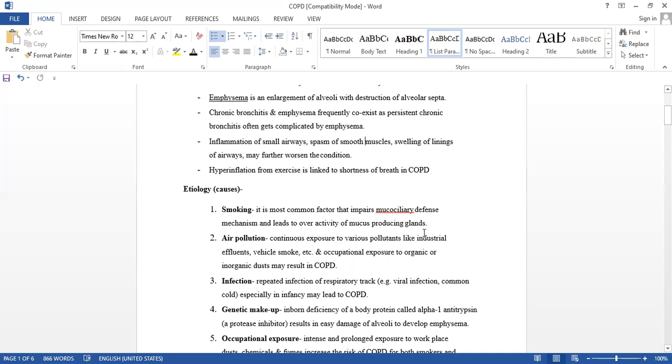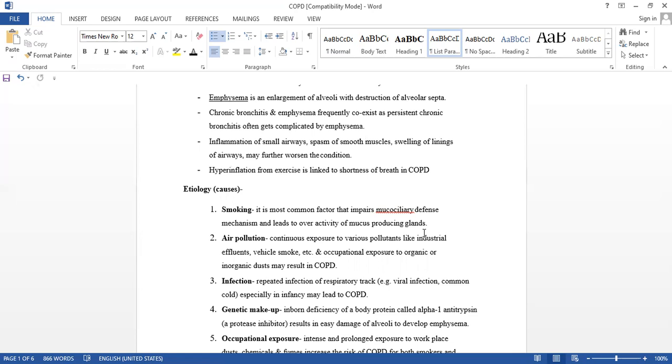Means actually these glands normally produce mucus, but due to smoking they produce more and more mucus, so that it obstructs the airway. That is the main cause due to smoking that exaggerates the condition.